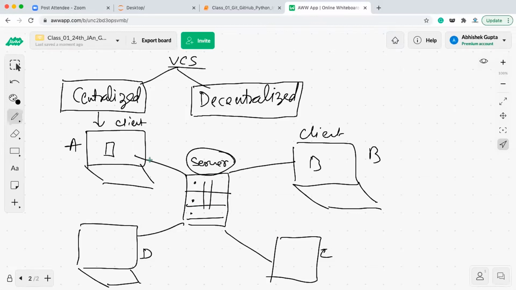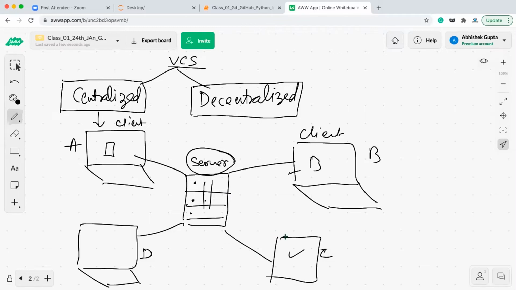Since they are all connected, if this person wants to get any changes done by B, A, or D, he can get them from the central server easily. Correct? Fine. So this is one advantage. The second advantage is that, first of all, if they want to collaborate, they can easily collaborate, and all these files are kept in a single place.